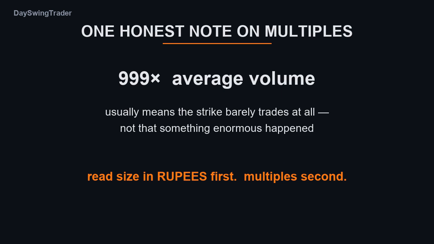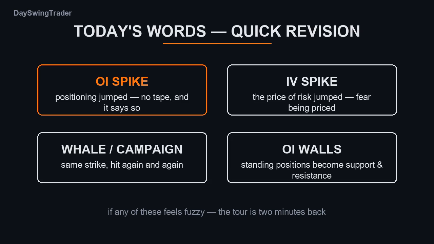Multiple second. Quick revision of today's words. An OI spike, positioning jumped, no tape, and the card says so. And a spike, the price of risk jumped. A whale, the same strike hit again and again. And OI walls, standing positions that become the levels everyone watches. If any of these feels fuzzy, the tour is 2 minutes back.